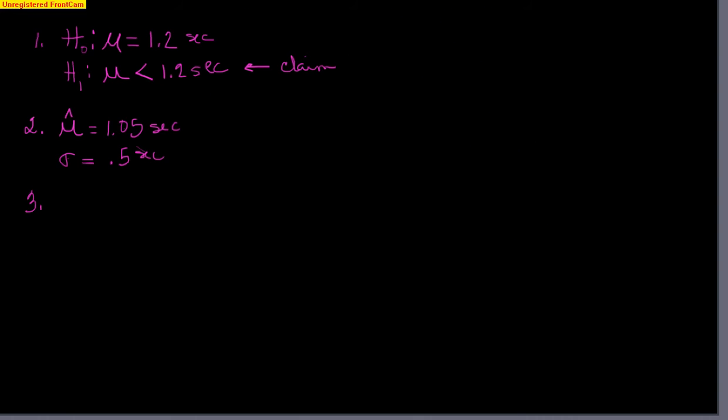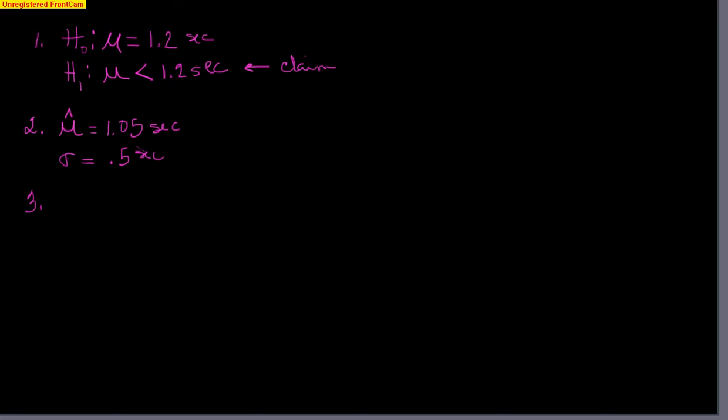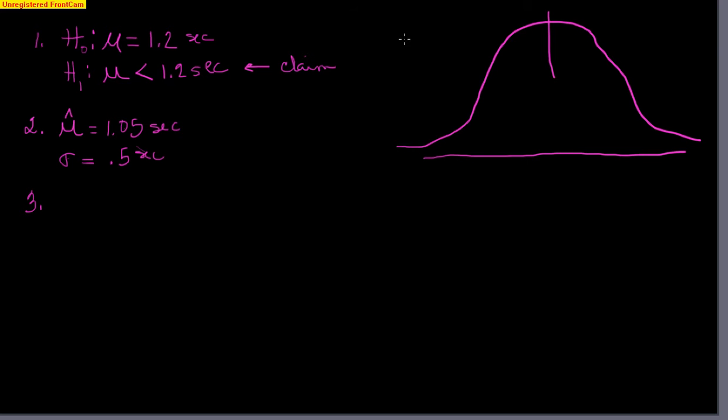So let's go back here to our problem, and I'm going to go over to the side now and draw our normal distribution curve. Okay, here's our curve. Our curve is still the same as always, with the mean equal here, 1.2, and this is where our z-score is 0. So we still have a normal distribution curve.